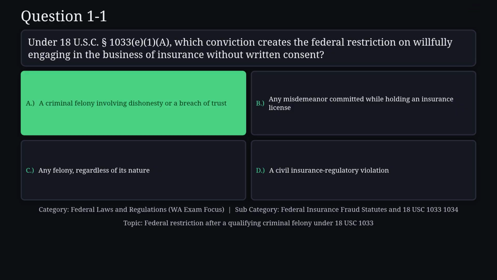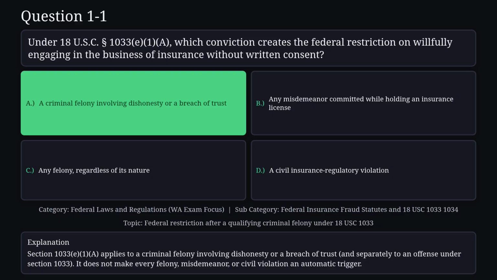The correct answer is A. Section 133, subsection E, paragraph 1, clause A applies to a criminal felony involving dishonesty or a breach of trust, and separately to an offense under Section 133. It does not make every felony, misdemeanor, or civil violation an automatic trigger.